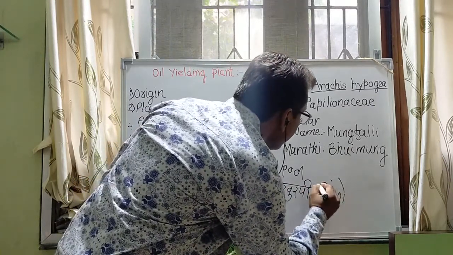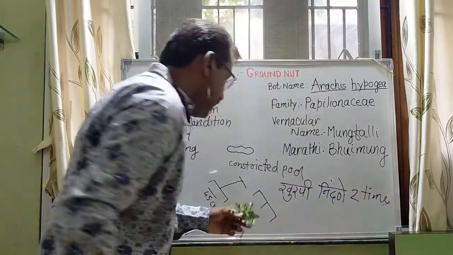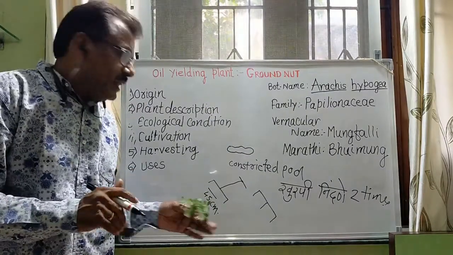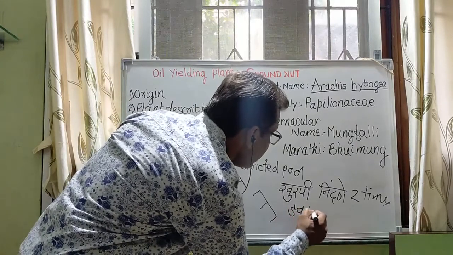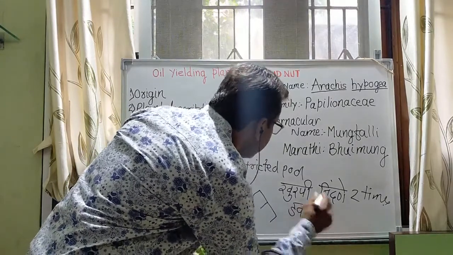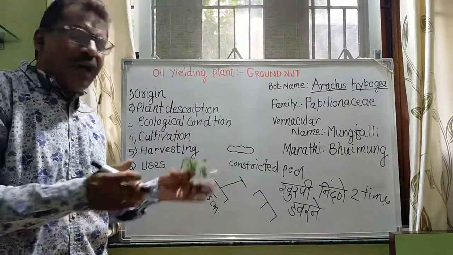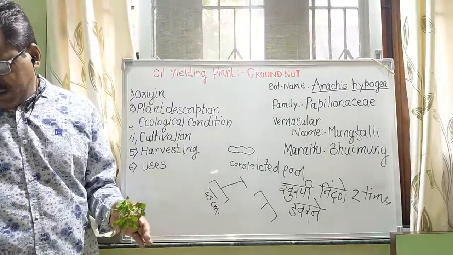You have to do it 2 times, or with the help of bullock carts, that is called davarne. And within 4 or 5 months the crop is ready for harvesting.